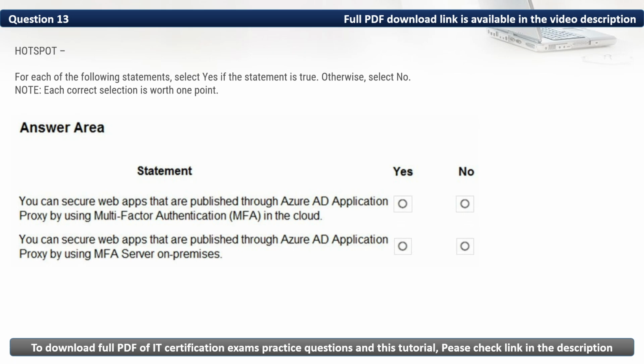Here, the correct option is yes. To the next statement, you can secure web apps that are published through Azure AD application proxy by using MFA server on premises. Here again, the correct option is yes.